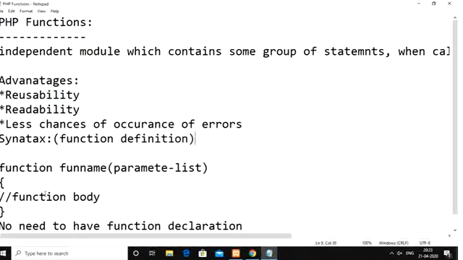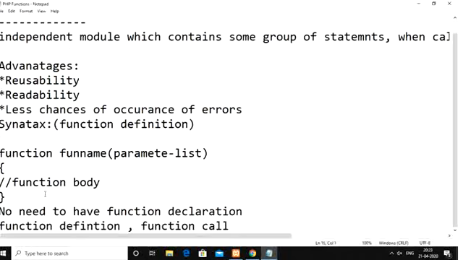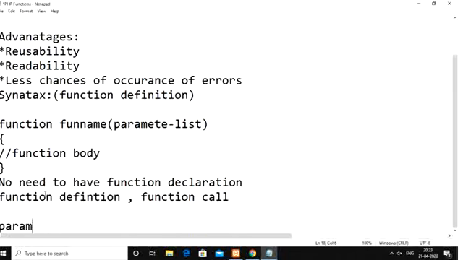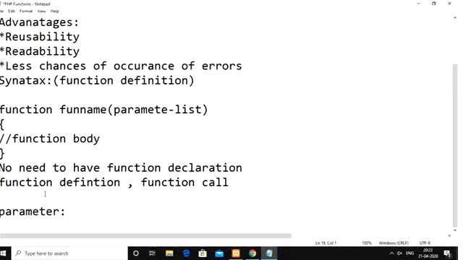Whenever we are learning the concept of functions, we need to know a few things: what is meant by a parameter, and what is meant by an argument.